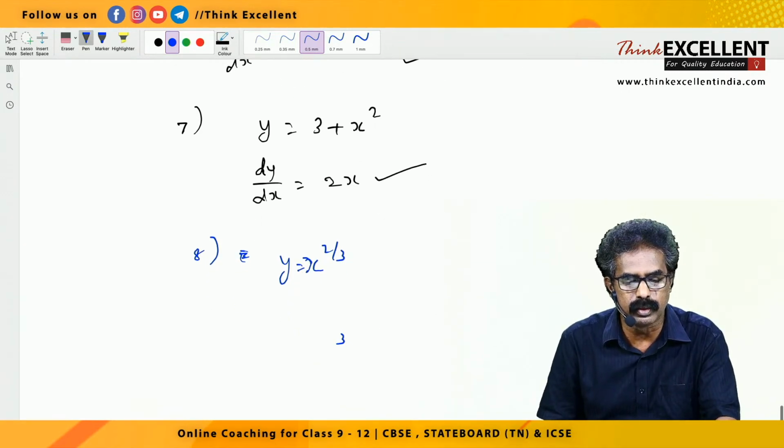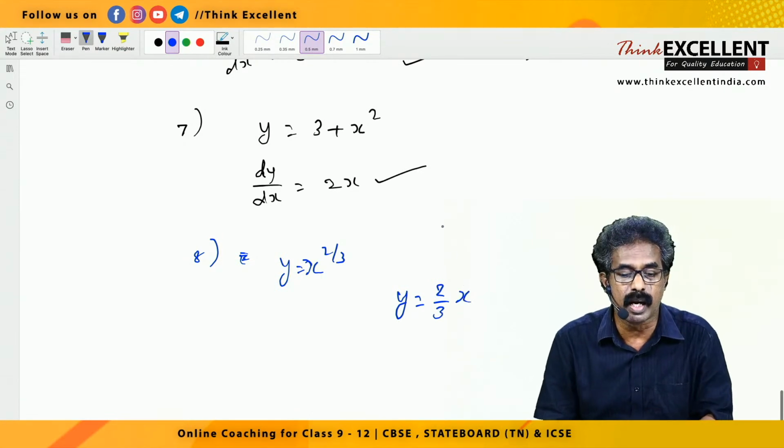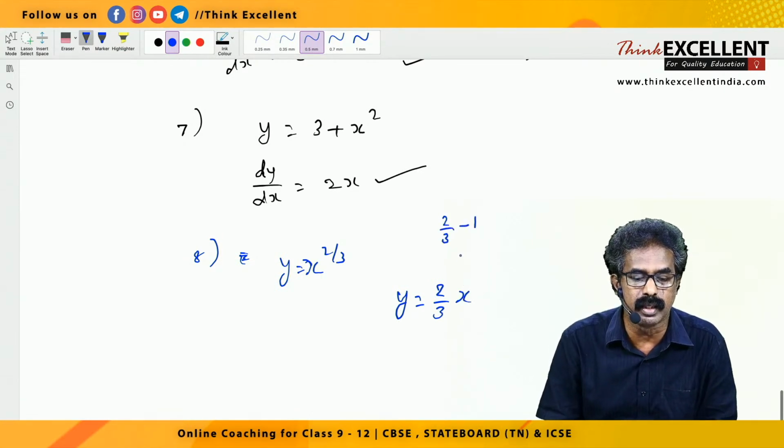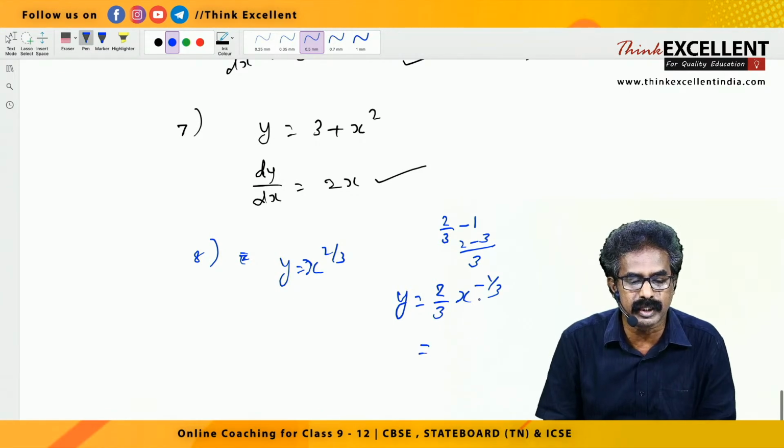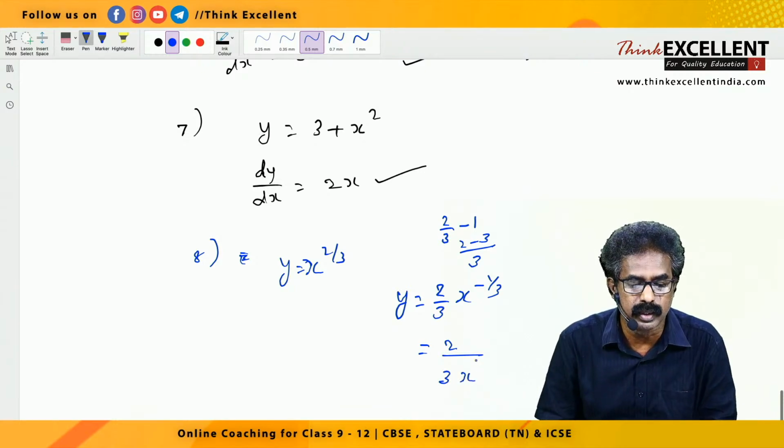The 2 by 3 comes in front, and x is raised to 2 by 3 minus 1. Take 3 as LCM, so 2 minus 3 is minus 1 by 3, right? So this is your answer. If you want the negative power, you can bring it down: 2 by 3 in the numerator, x raised to 1 by 3 in the denominator.